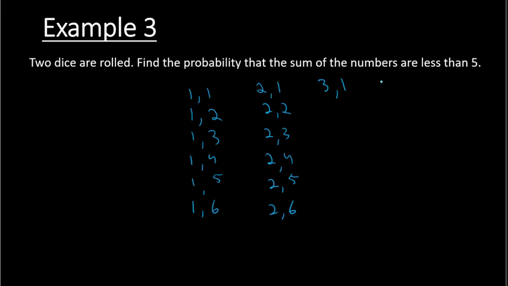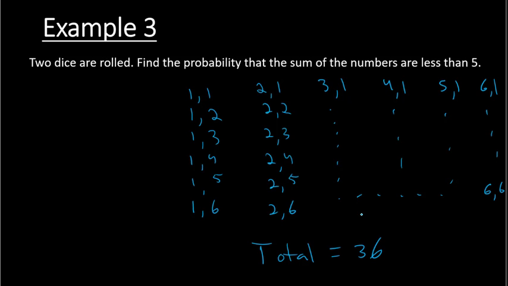So the first dice could be a 3, a 4, a 5, or a 6. If we fill this table in all the way, down here we're going to have 6 and 6. So notice we have 6 rows and 6 columns. So 6 by 6, that means the total things that could happen would be 36, right?